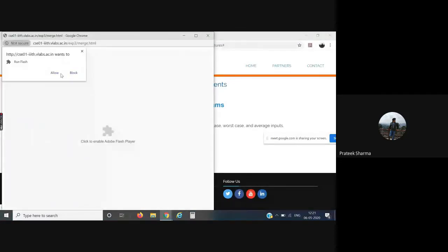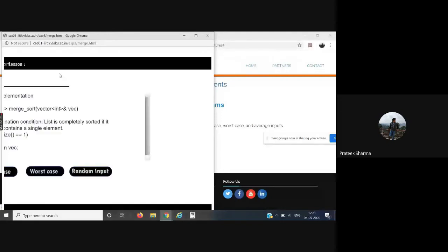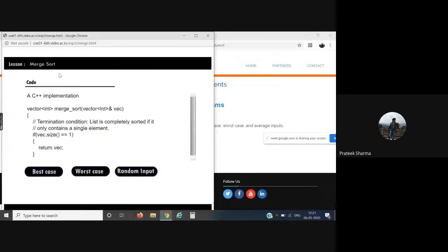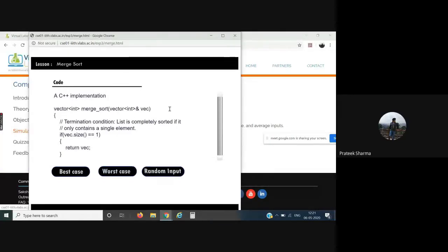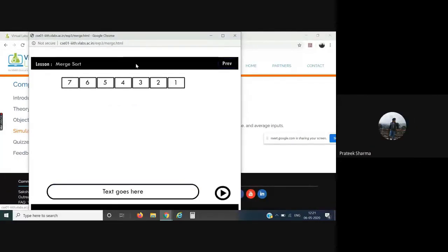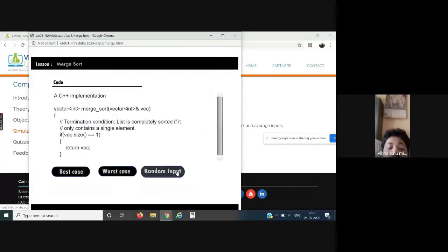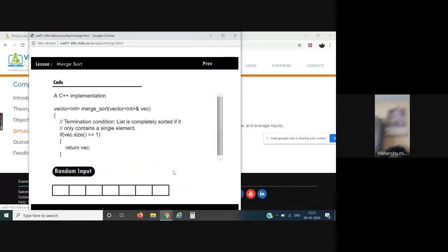I hope every participant can see my screen. If not, please unmute your mic and let me know. Okay, so this is the merge sort. You have the best case, the worst case, and then the random entry. If you want to know what a merge sort is, we have the theory option over here. You can simply go to the theory, refer to it, and learn it.